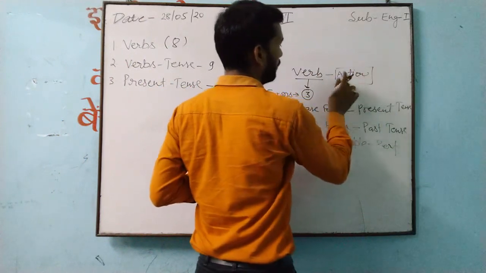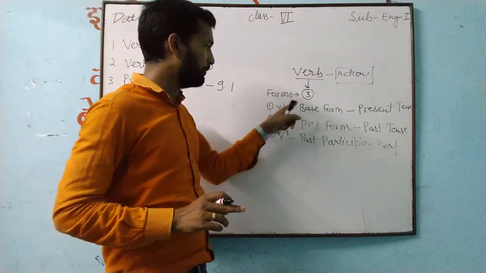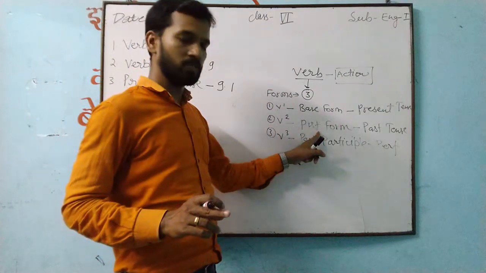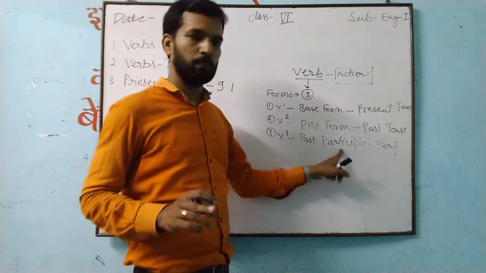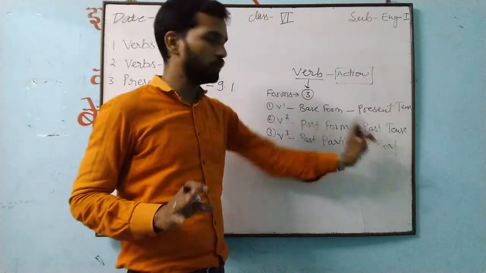Any action word is known as what? Verb. And how many forms will you get of this verb? Three forms. First form of the verb, base form. Second form of the verb, past form. Third form of the verb, past participle. This is about the verb, and where you can use it is also given here.